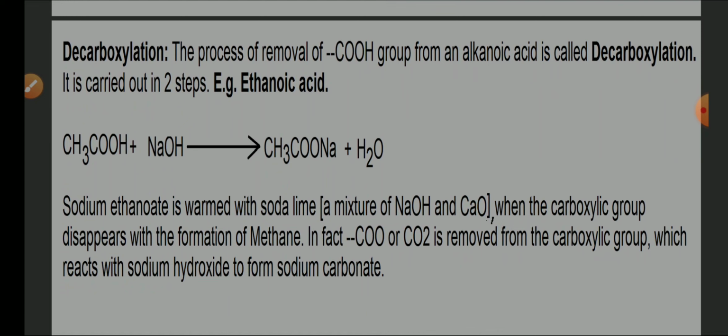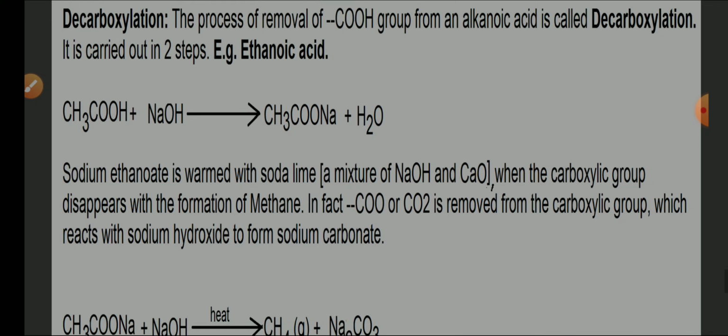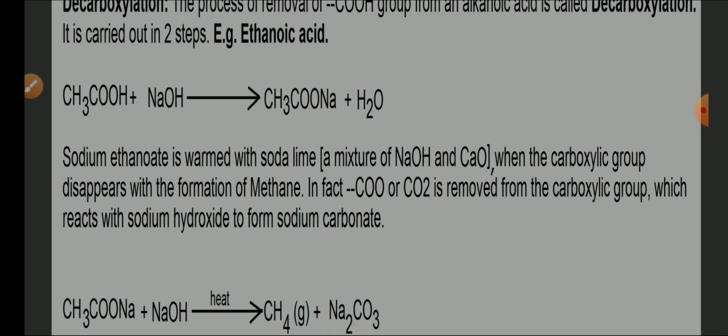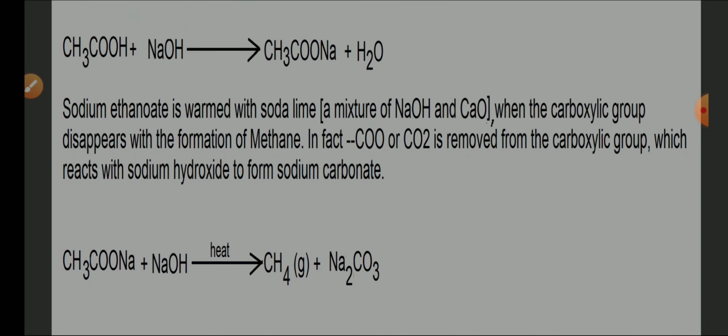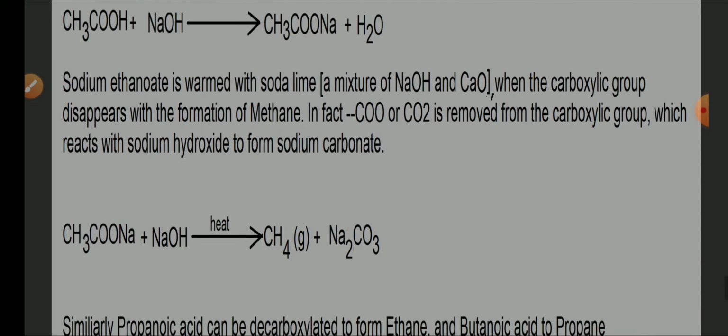First one, acetic acid plus NaOH gives sodium acetate plus water. This sodium acetate then undergoes formation of methane with the removal of the COO group, that means the CO2 group. So this process is considered a process of decarboxylation. Sodium acetate undergoes formation of methane by the removal of the COO group and formation of sodium carbonate. So here sodium acetate plus NaOH, in the presence of heat, produces methane and sodium carbonate.